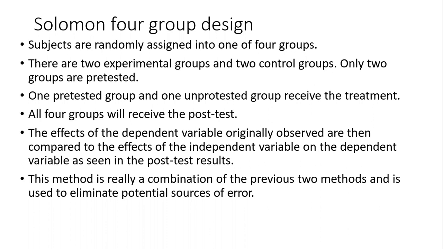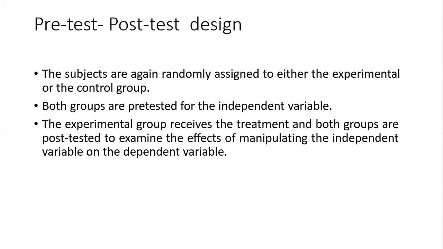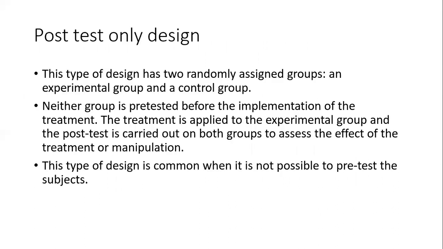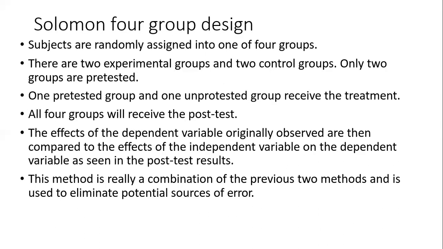In the two experimental groups, for one we will do the pre-test and also the post-test. But for the other experimental group, we are just going for the post-test. So the effects on the dependent variable originally observed are then compared to the effects of the independent variable on the dependent variable as seen in the post-test results. This method is really a combination of the previous two methods and is used to eliminate potential sources of error. So this is the combination of both methods, the pre-test post-test design and the post-test only design. By adding both, we can go for Solomon four group to reduce the error.